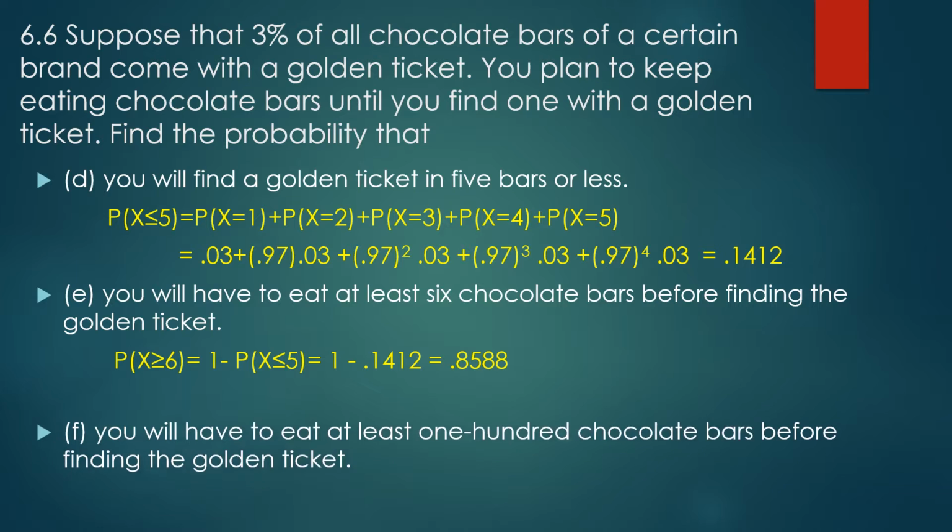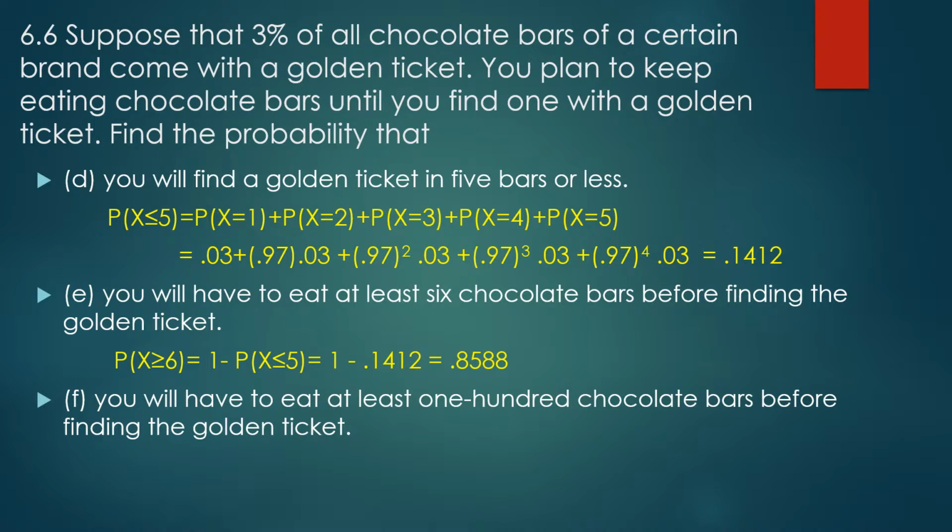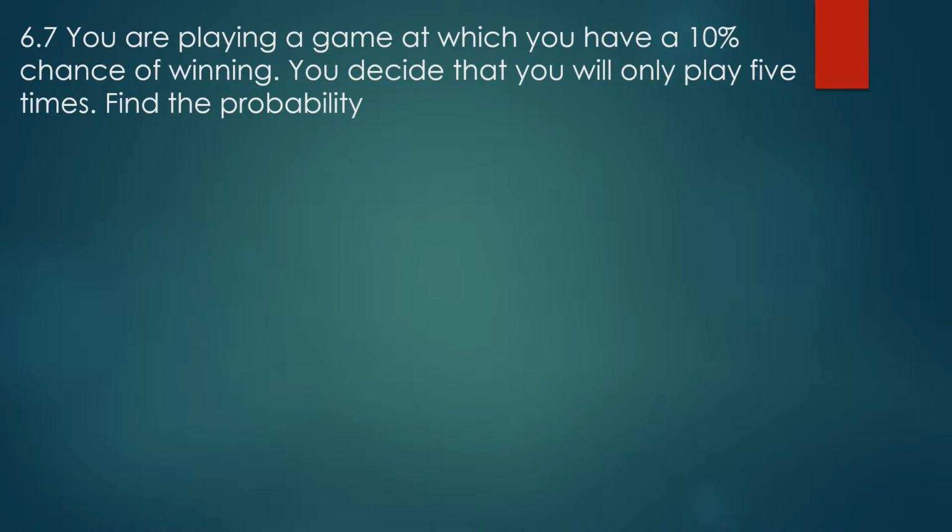Let's look at something new. Oh, there's one more. In case 5 seemed too simple, let's do 100. I'm not going to lie to you. If it's greater than or equal to 100, that's just 1 minus 99, or smaller than or equal to 99. I use technology to do this because 5 was fun, but this just seems like calculator nonsense, and there are many places where you can mess up. I'm definitely going to show you how to do this with Minitab when we get back from break. I just wanted you to see that doing it by hand is kind of horrible, because you'd still have to do 99 of them and add them all together. No, thank you. I'd rather do other things.